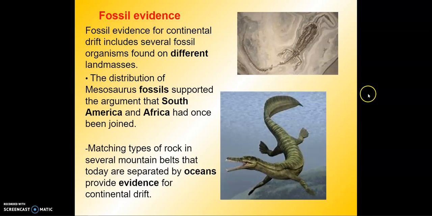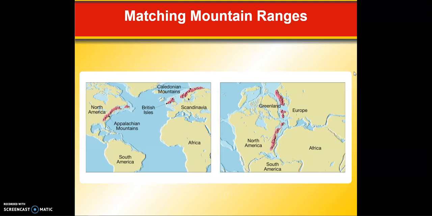Our fossil evidence we can see here on the different land masses, the distribution of the Mesosaurus fossils. That's what supported the argument that South America and Africa had once been joined. Matching those types of rocks from the different mountain belts today also provides evidence for continental drift. Here we can see the Caledonian Mountains in the British Isles and our Appalachian Mountains. If we slide those puzzle pieces together, we can see here that it formed one long continuous mass of mountains.